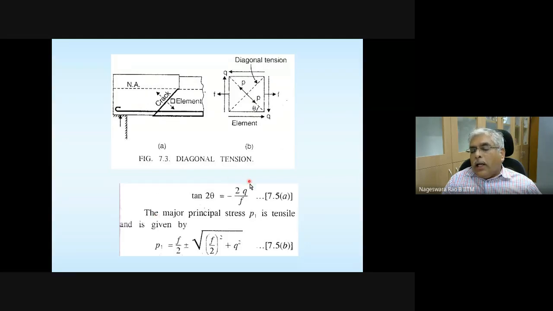And please note that these equations are well documented, and you must have studied them as a part of your mechanics of materials course. There, these equations are developed for homogeneous sections, assuming the beam to be homogeneous and isotropic. Please see the assumptions in your mechanics of materials before you develop these equations, okay? But still, using these equations, we can give a rough explanation about the orientation of cracks. This is what we discussed in the last class.